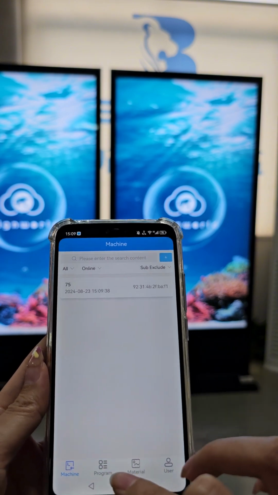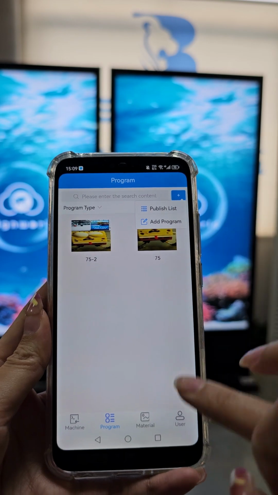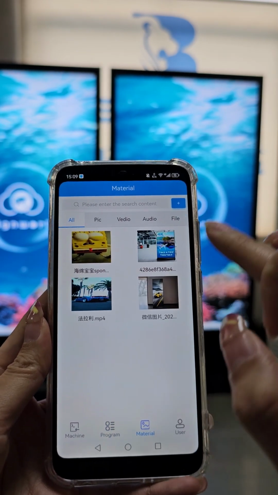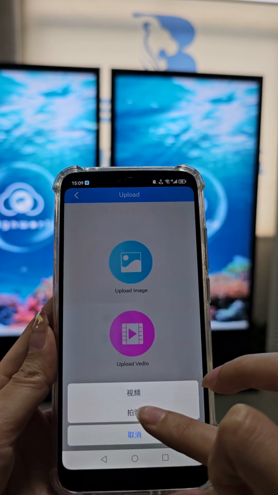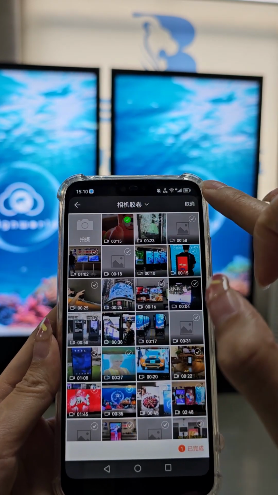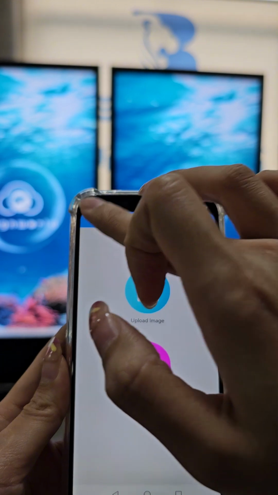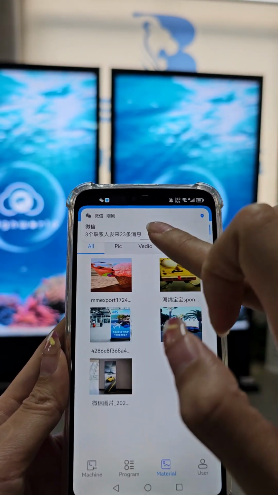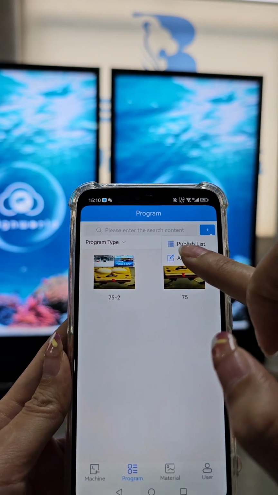Also, we go to the program here to add the program, and also we can go to the material to add the video, picture, and upload the video. Yeah, we can upload, and okay, upload successful. Okay, you can see now this is the new video, and go to the program here to add the program.